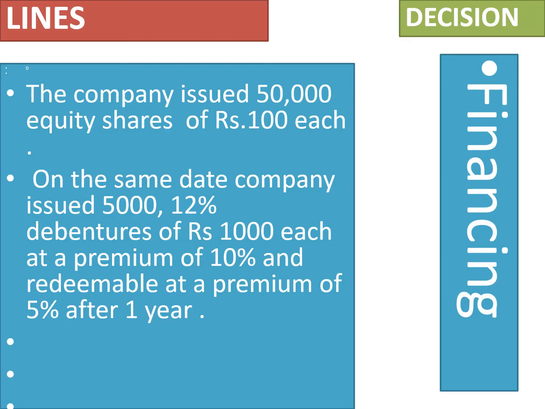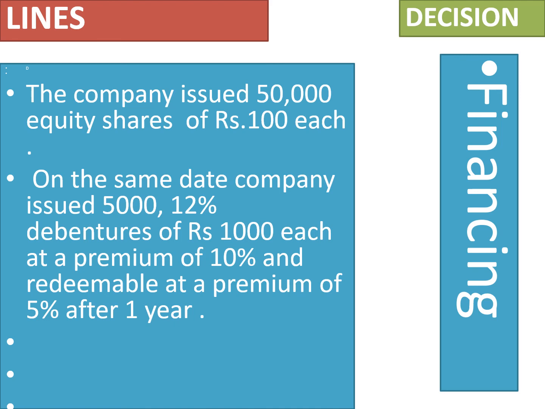And then the D part, quoting the lines. So one side the lines, other side the decision. The company issued 50,000 equity shares of rupees 100, and on the same date the company issued 5,000 12% debentures of rupees 1,000 each at a premium of 10% and redeemable at a premium.